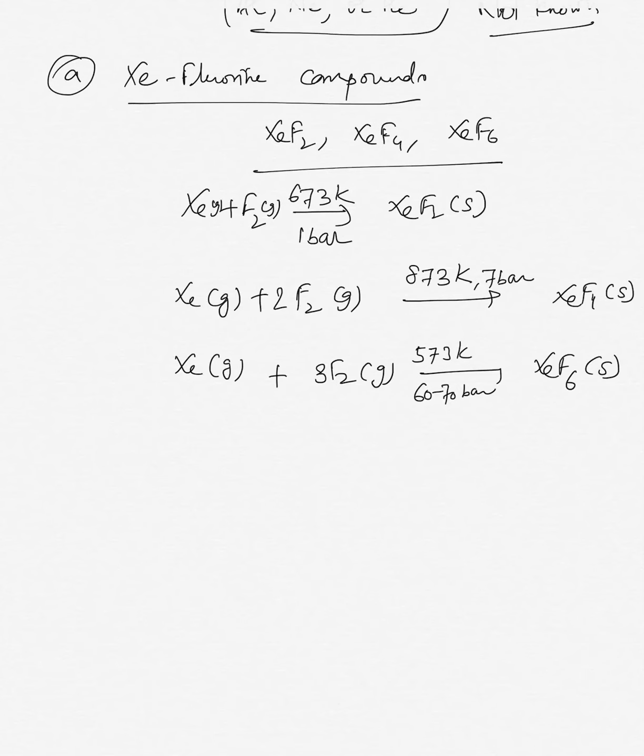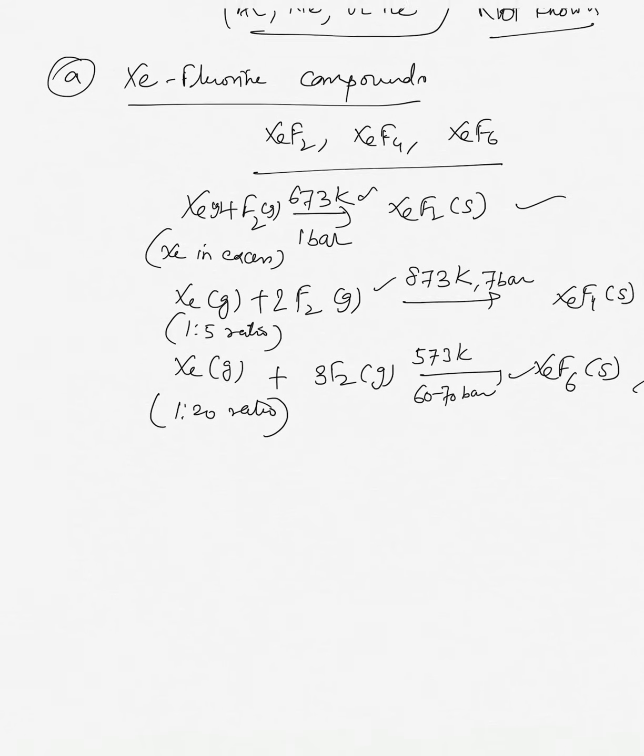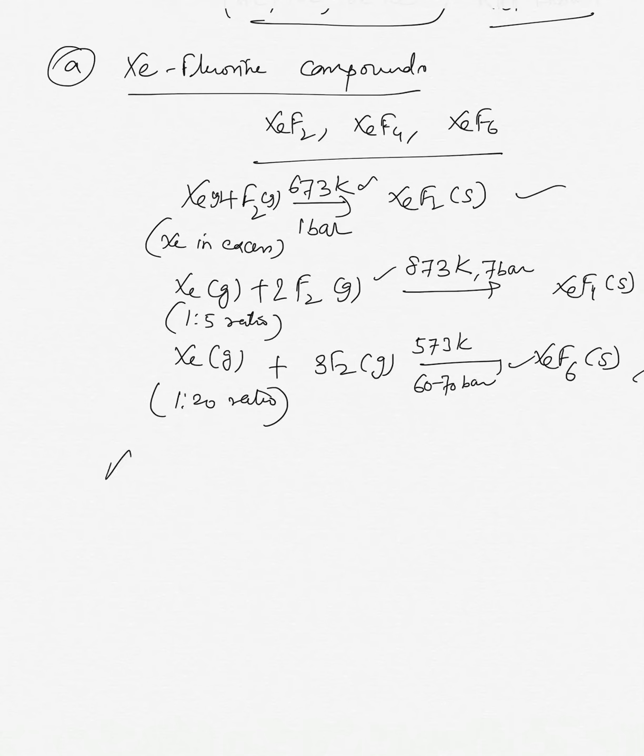Here the xenon is in excess, the ratio is 1:5, and in this case the ratio is 1:20. If we mix these compounds in these ratios and at these conditions, they will form these compounds. XeF6 can also be prepared by the reaction of XeF4 with O2F2. It will form XeF6 plus O2.